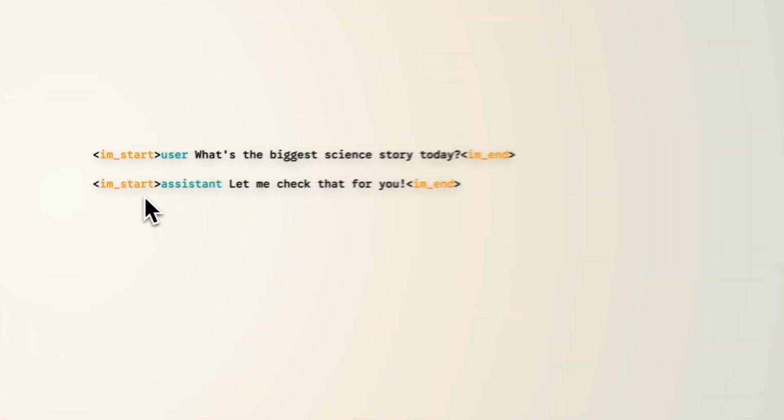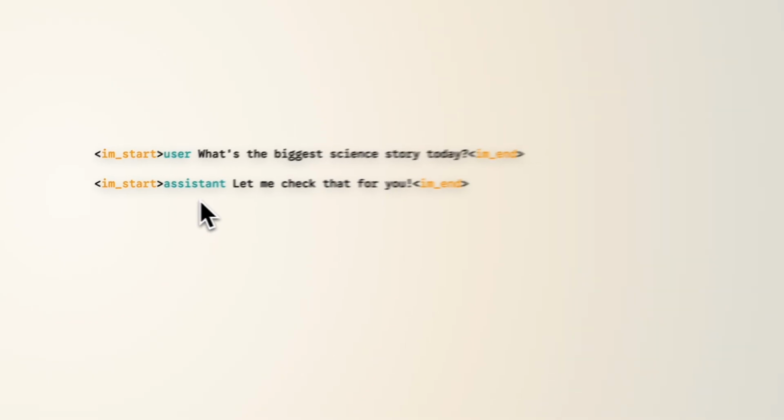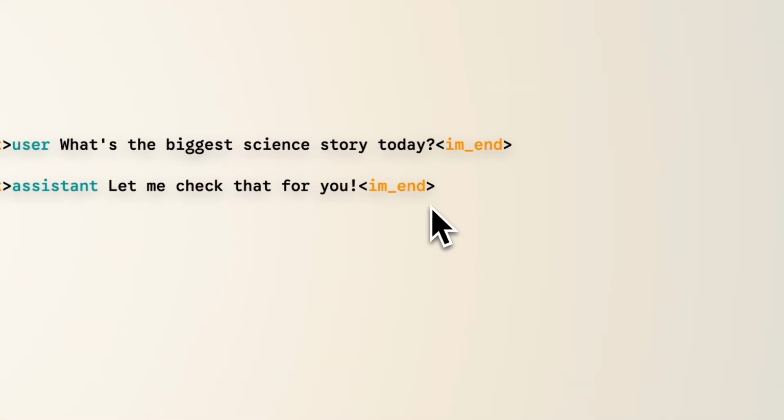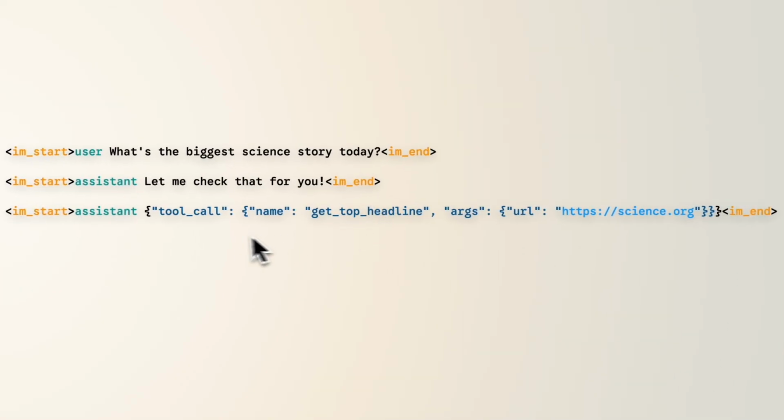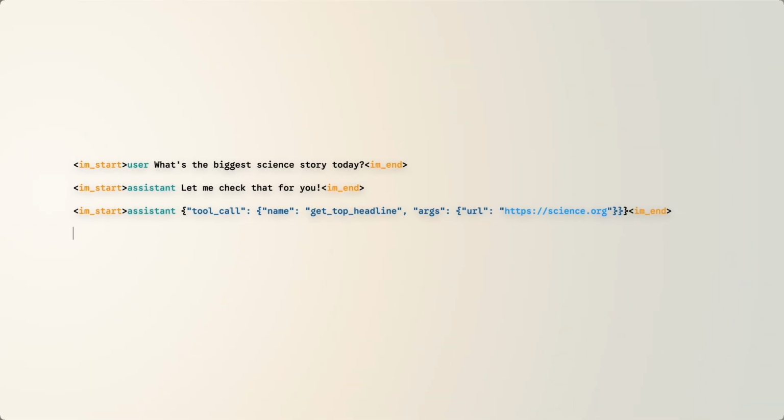The language model then begins its response by predicting the start token again, as well as this assistant token, signifying that it is ChatGPT, the AI assistant speaking right now. It auto-completes ChatGPT's response and concludes with this end token. The magic is that in the middle of this stream of tokens, the language model can decide to emit tool use tokens, like this tool call, to get top headline, as well as a properly spelled out URL. The result of the Python function is appended to this list here. And finally, the assistant can respond properly.